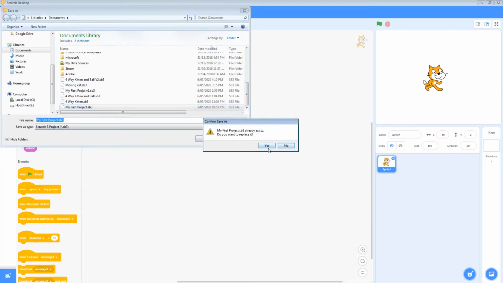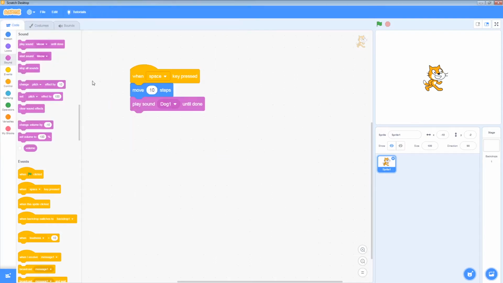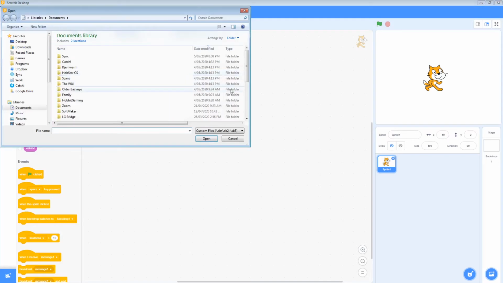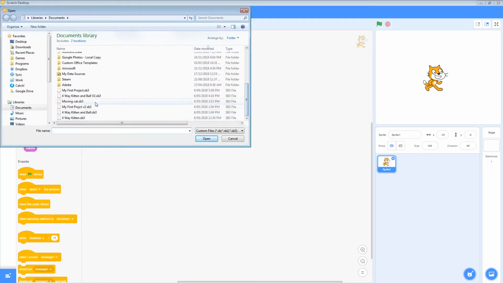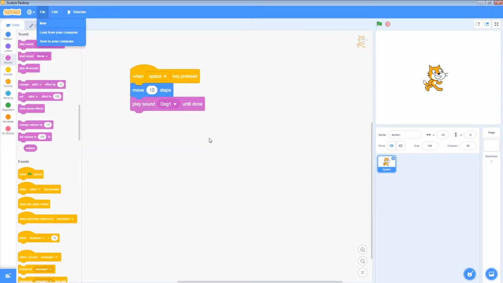If it does exist, you can opt to override it. Be careful you don't lose anything you're trying to keep. And anytime you want to open it again, you can click File and Load from your computer, and then find it and open it. I'm going to click Cancel for now.